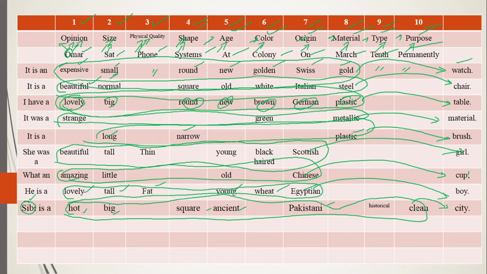Hope today's lecture will be quite informative for you people. And one thing should be in your mind. I told you, opinion, size, physical quality, shape, age, color, origin, material, purpose. If you cannot understand, then you need to remember this sentence. Omar set phone systems at colony on March 10th permanently. So this sentence is in your mind. You'll never forget the sequences of adjectives. Hope you got today's lecture.